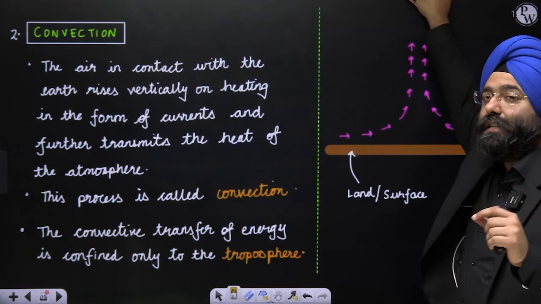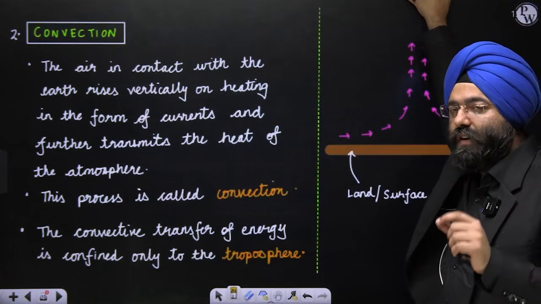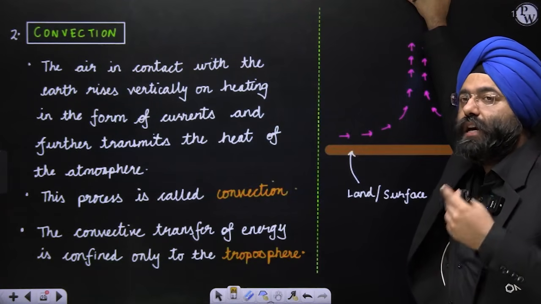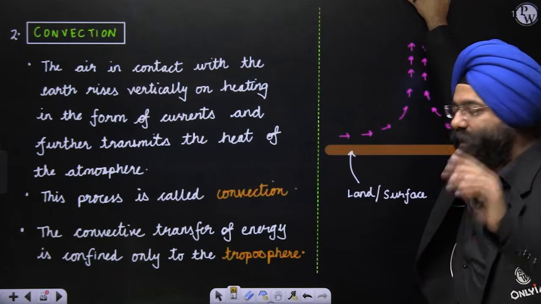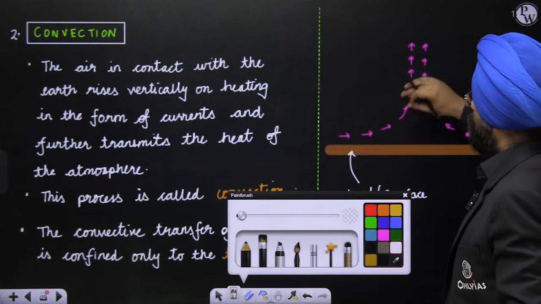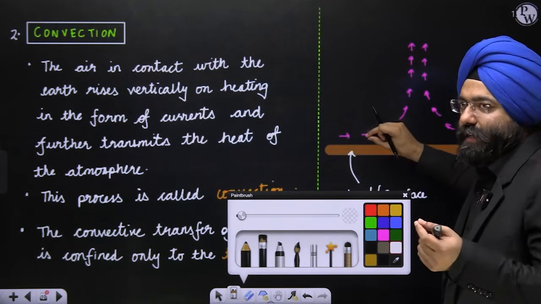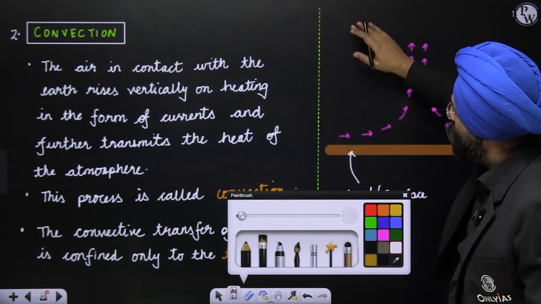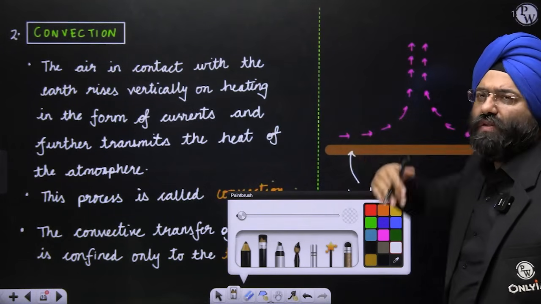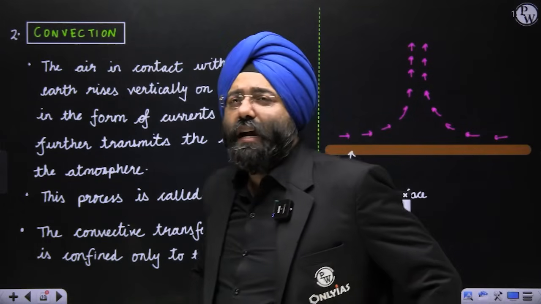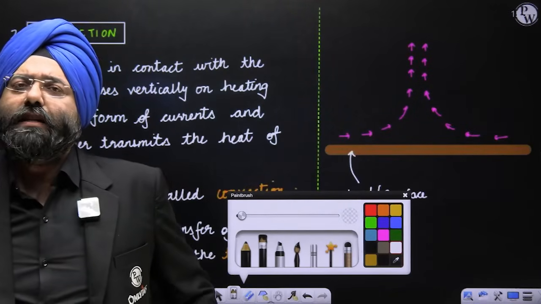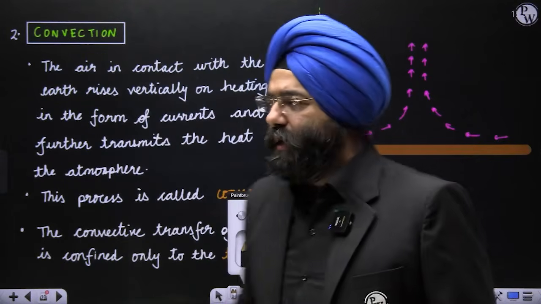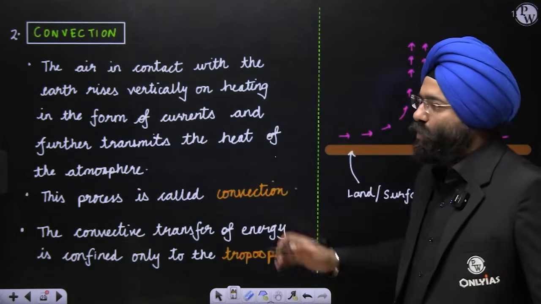Why is it rising? The reason is that the layer which is warm has got lighter. The lighter ones are going to rise. The cooler ones will take its place. Now see here, let us assume this. When this air is heated, it is lighter. The lighter one will rise, so it is rising up. On the other hand, there will be a cooler layer which will take its place. You have seen this mechanism in land and sea breezes also, which we will be doing in the next chapter. You must have studied it also. A similar mechanism happens there also. Clear? So this is known as convection.